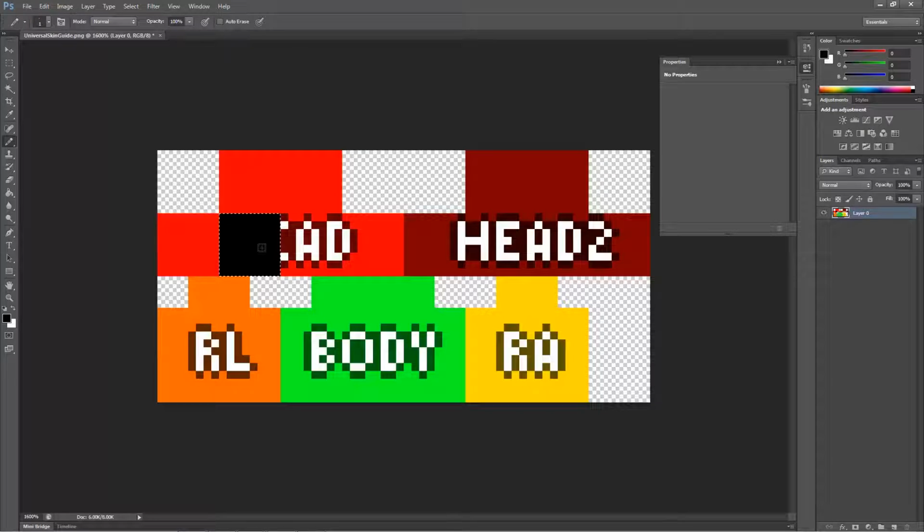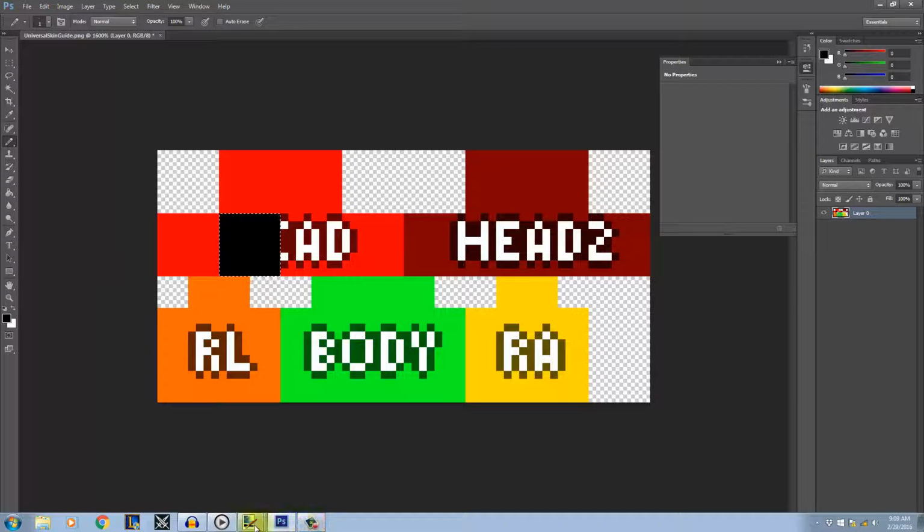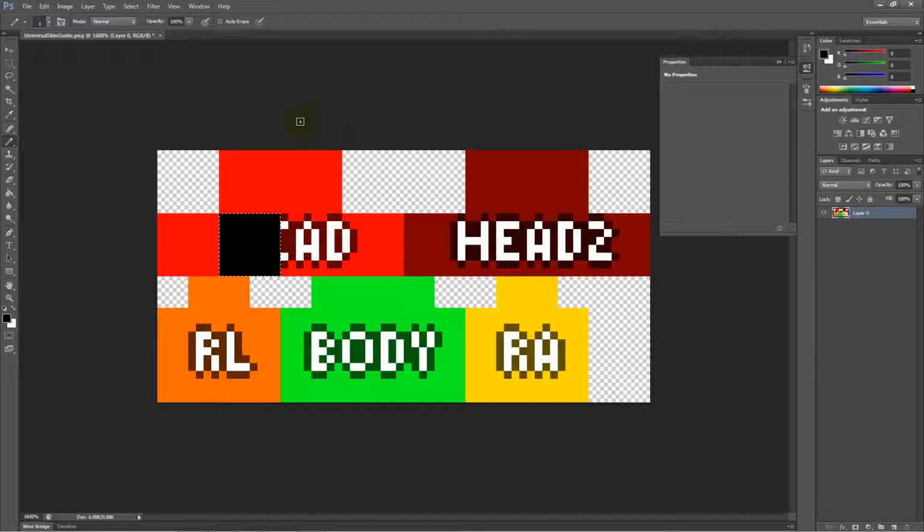In Photoshop, it has a different way of doing the Control Z, in that if we do it in Paint.net, it's simply Control Z will just undo it by each step. In Photoshop, however, if we take these pixels, there we go, and if we do Control Z, it will undo it, but Control Z will undo it again.